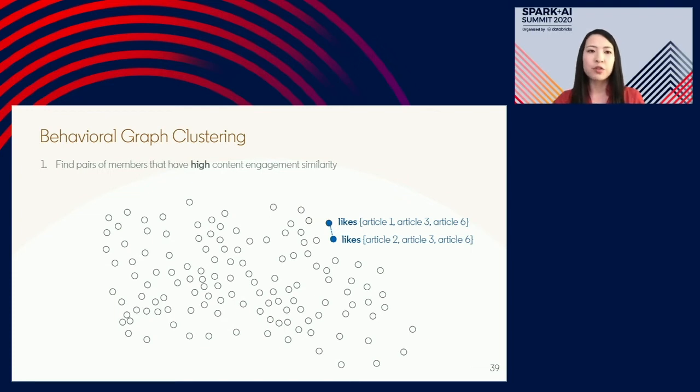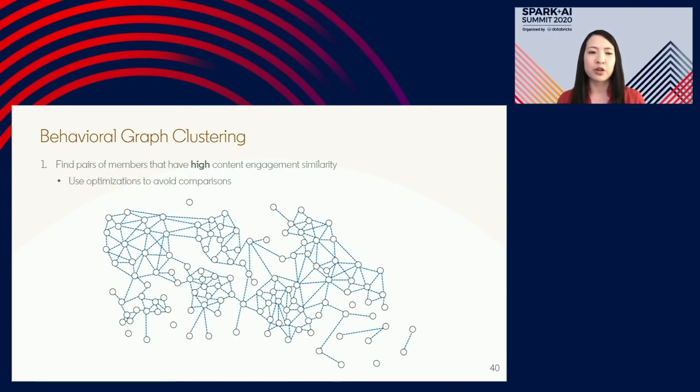So the very first step then that we need to figure out is which comparisons to perform. Simplistically, we could say, okay, let's just run n squared, compare all members against all other members, but that job's going to take a really long time and probably crash. And so we need to be a little smarter about this process. So if we think of our data, we have members as rows, and then we have the content that they engage with as columns. And so what we can do is perform some filtering.